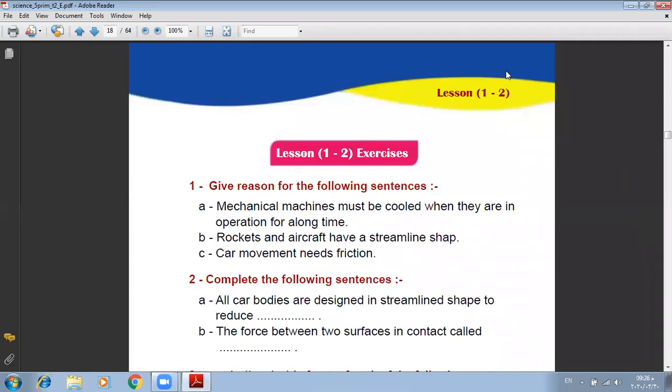Insha'Allah, we will complete our revision about lesson 2 in unit 1.